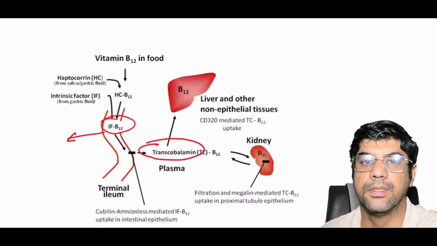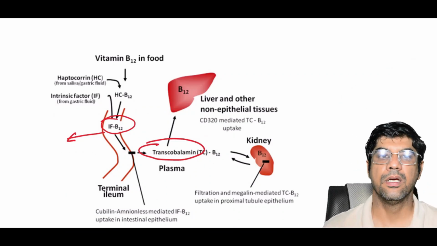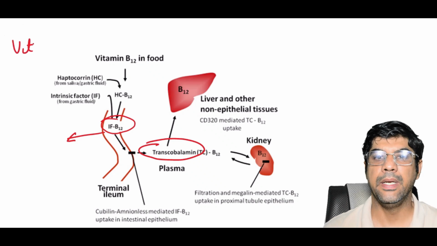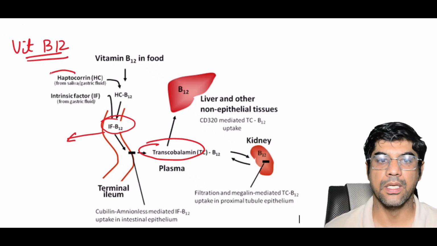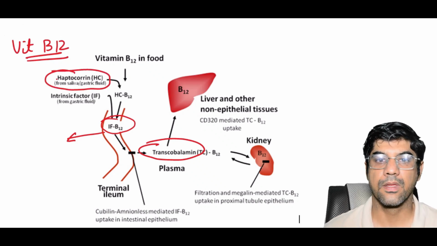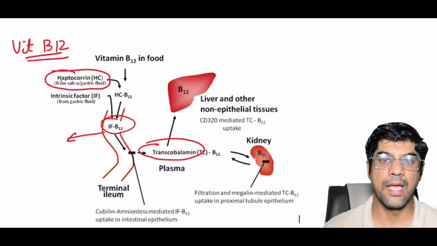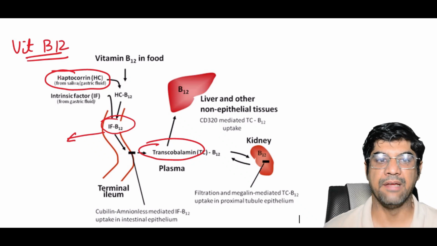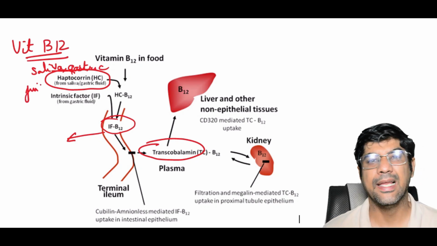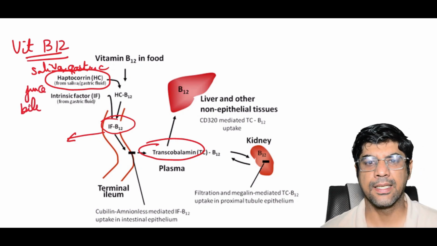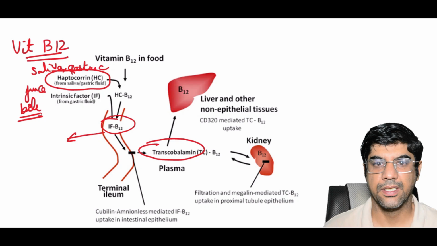Remember, in the stomach, vitamin B12 forms a stable complex with haptocorrin, a glycoprotein that is found in saliva, gastric juice, bile and other secretions.